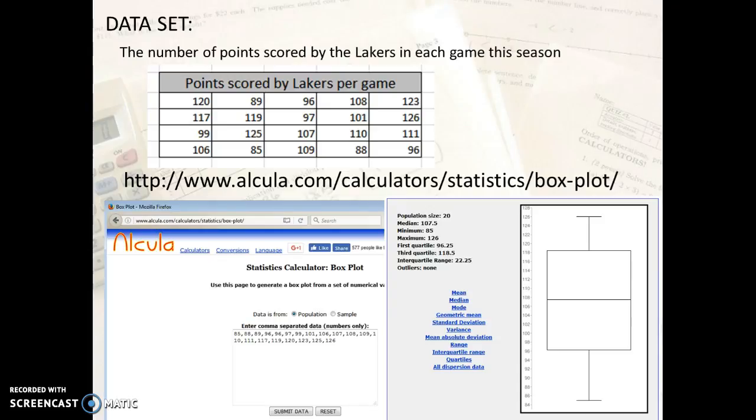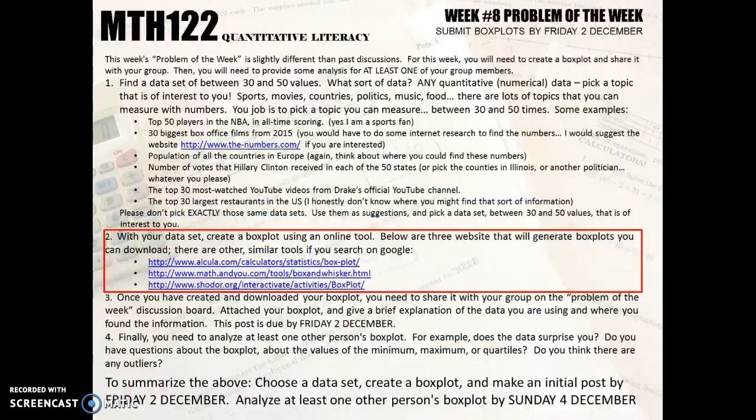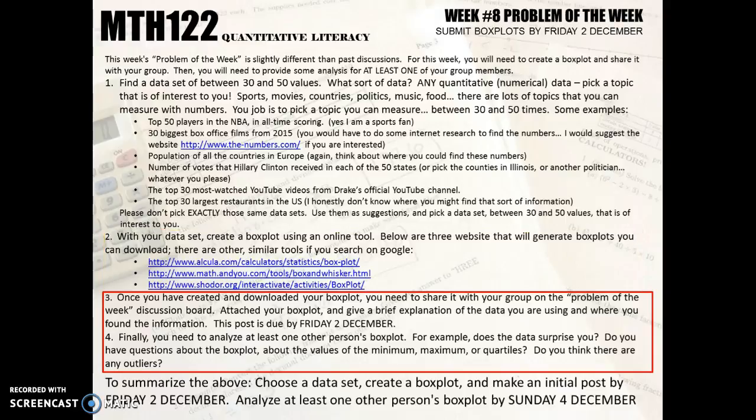The last step: once you pick your data and create that box plot, you can download it and post it to the discussion board. I'm looking for those box plots by Friday, and then by the end of the weekend, once people have posted, you should be able to say, hey, your box plot's interesting. I didn't realize this had so many people, or that this song had so few downloads. Whatever your data is, hopefully we can make some observations about it, okay?